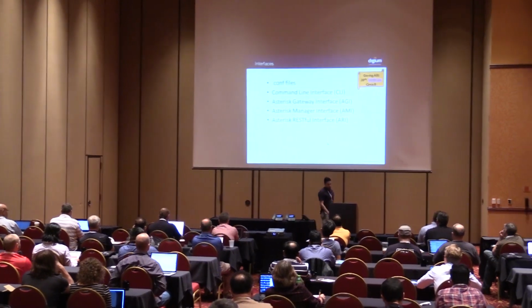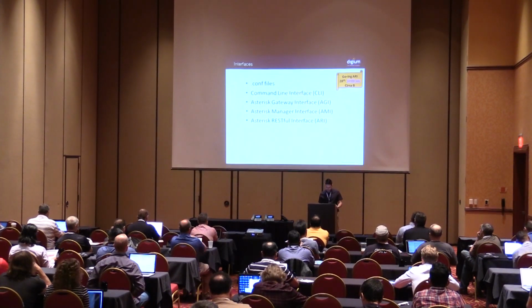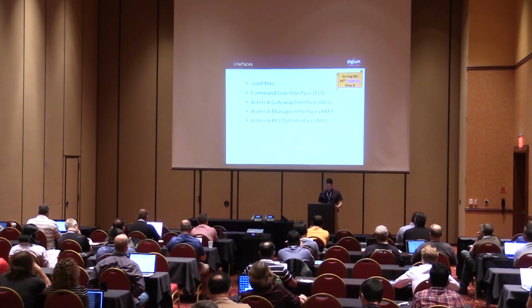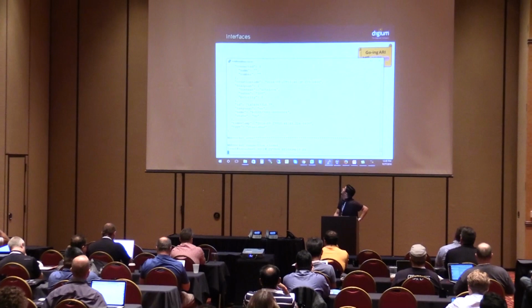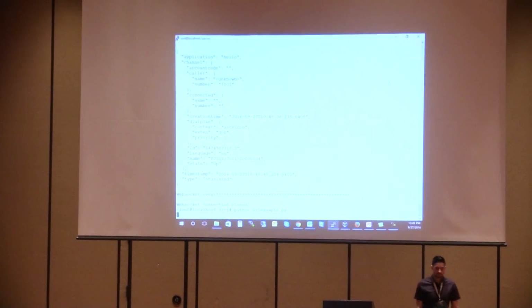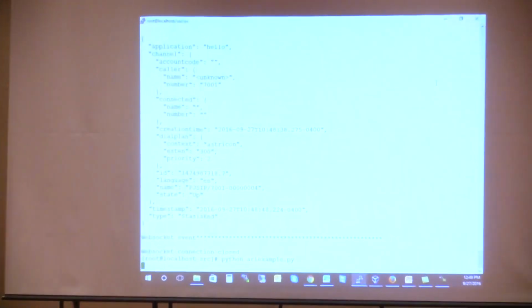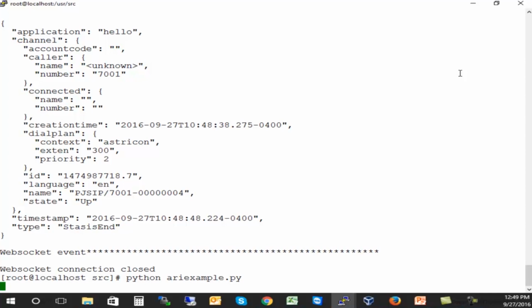Let me show you an example of that. Let me see if it's running. Nope. So I created an ARI example. It's a Python file, and it's basically a custom playback application. So we will have the ability to stop a playback or pause or go forward or backwards or reverse on that playback. It is running right now, and we are going to see the event coming up on the screen.